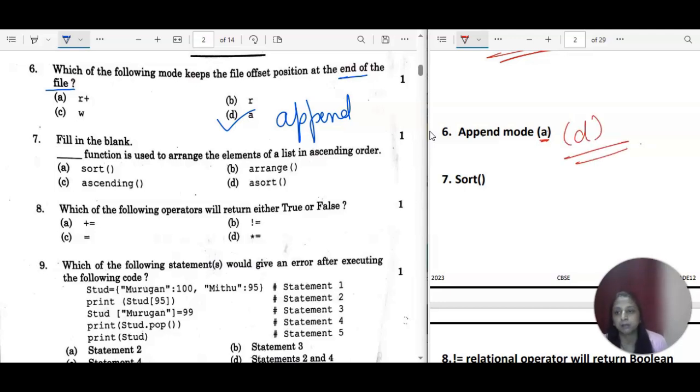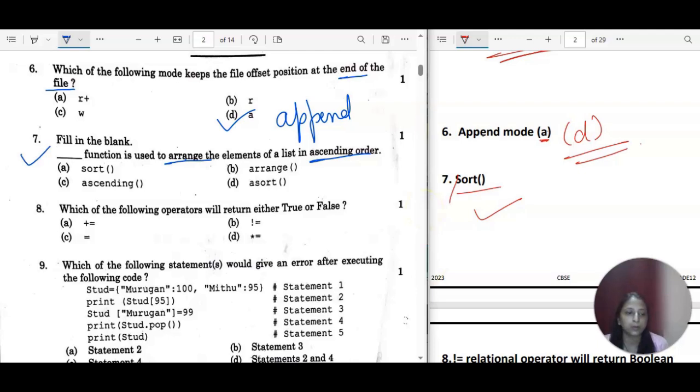Now, fill in the blank. Dash function is used to arrange the elements in ascending or in descending order. So the elements of the list in ascending order. Ascending order is the sort function, right? So in list we have a sort function. That's the correct answer. Fine.